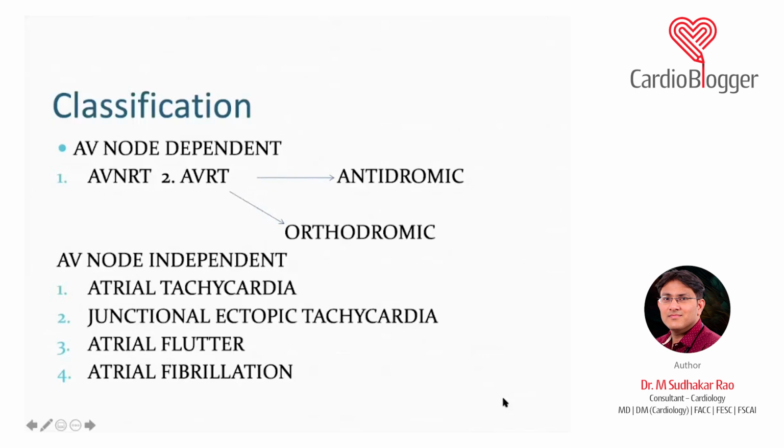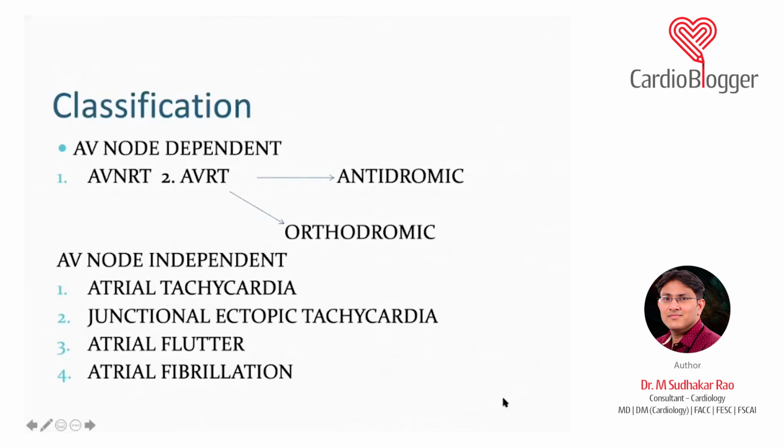On the other hand, the antidromic AVRT is one where from the atria to ventricle, it is via an accessory pathway. And why is it called anti? Because it goes in the opposite direction to the normal pathway, in the reverse direction. So from the atria to ventricle via the accessory pathway, and from the ventricle back to the atria via the normal pathway. And because it conducts via the accessory pathway, which is a slow pathway with a higher refractory period, the QRS is wider as compared to the orthodromic tachycardia. So that is the basics of AV node dependent.